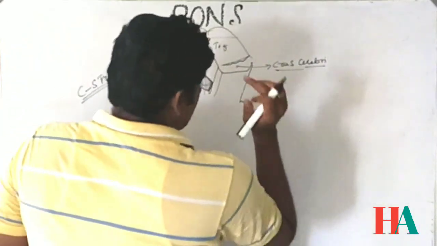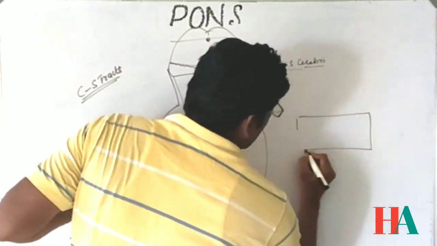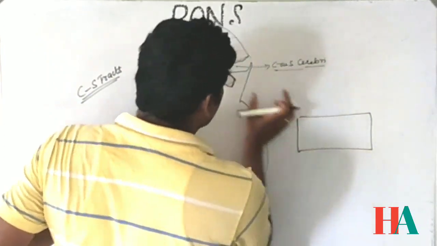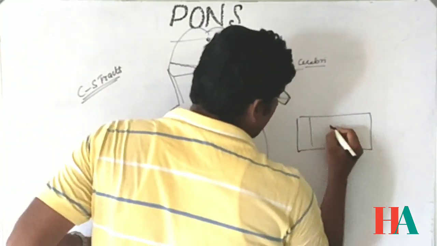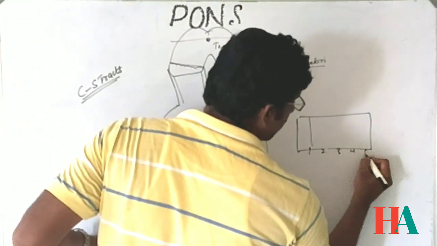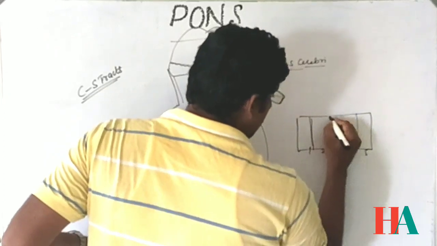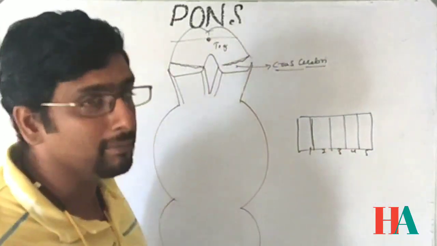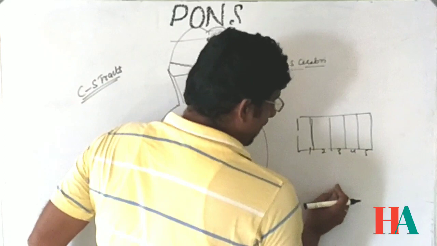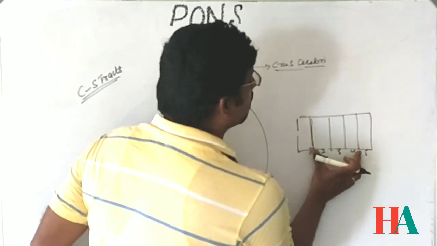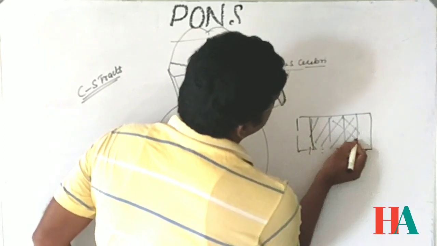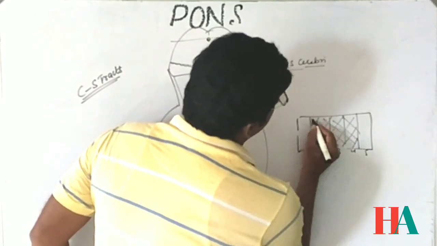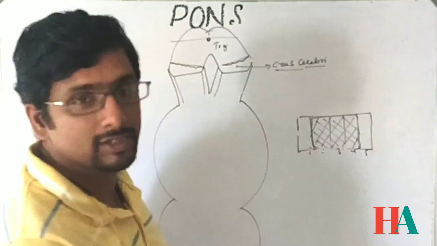If I take the cross section of, for example, one portion of the crus cerebri and divide it into 5 sections, leave the first and the fifth part, the middle three-fifths portion is related to the corticospinal tracts.